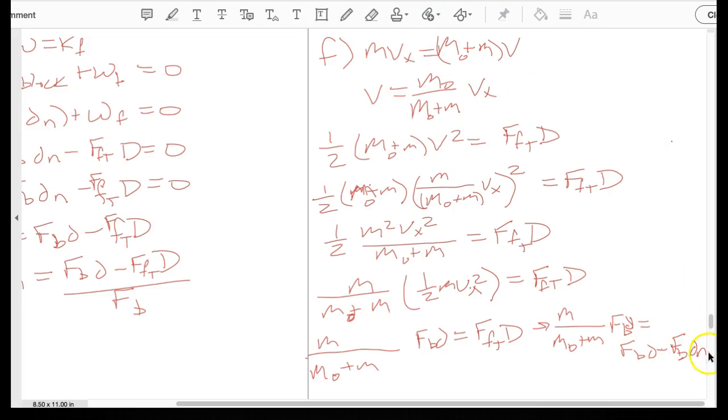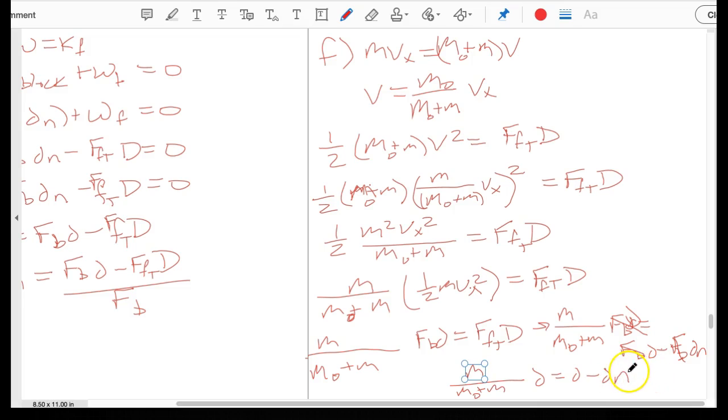And so when you do that, you're going to end up with M over big M plus m times D, because we got rid of the F_B's all the way across. Bye-bye F_B. We still have the D here. So that's times D is equal to D minus d_N.